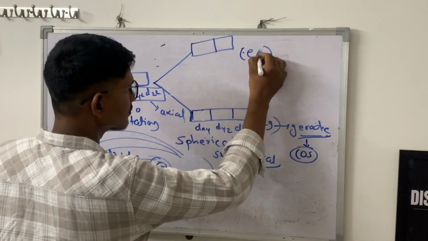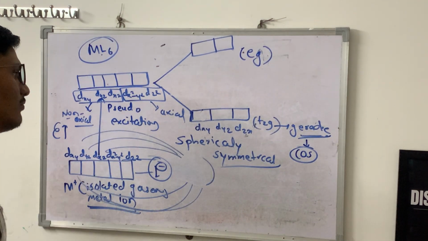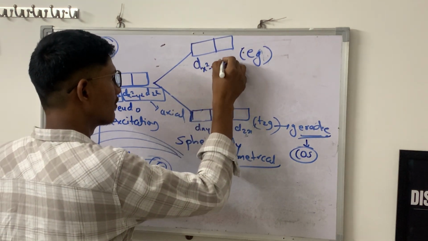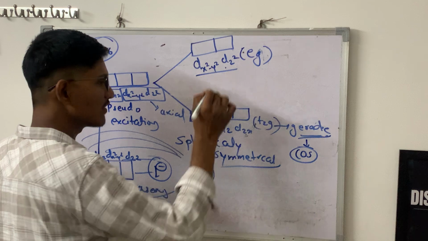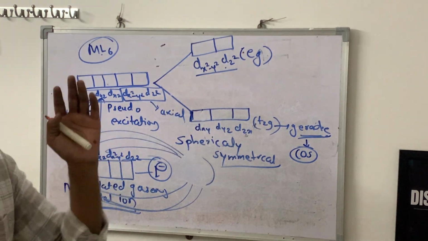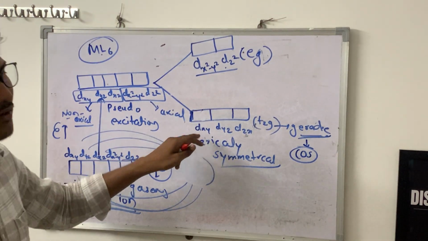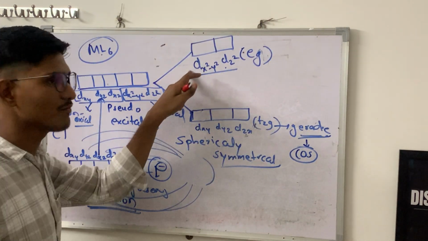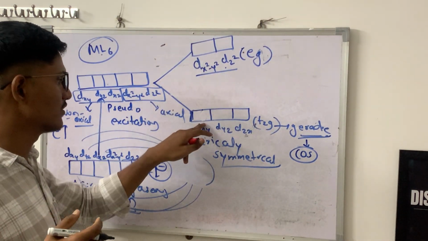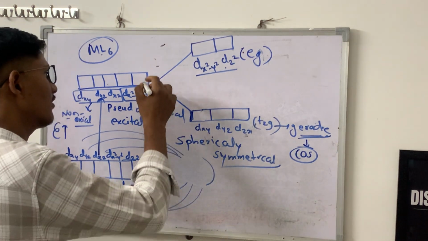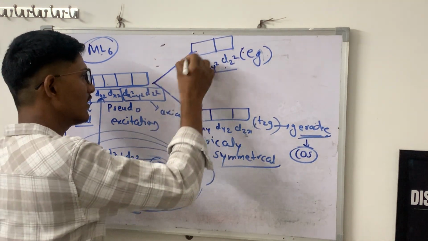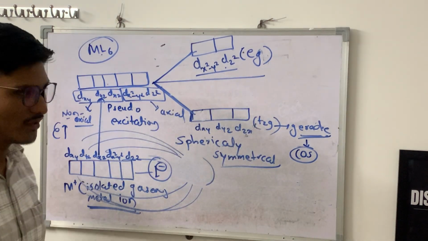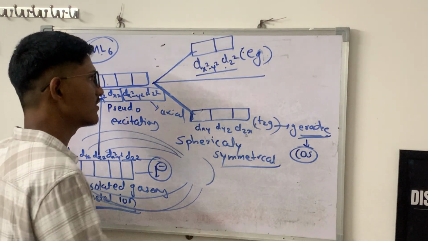T2g is easy. These are the orbitals which have lobes on the axis, and these are the orbitals which have lobes in between the axes. So these orbitals experience more repulsion as compared to these orbitals. So that's why they are on the higher energy side, and these are on the lower energy side. And this is the barycenter.